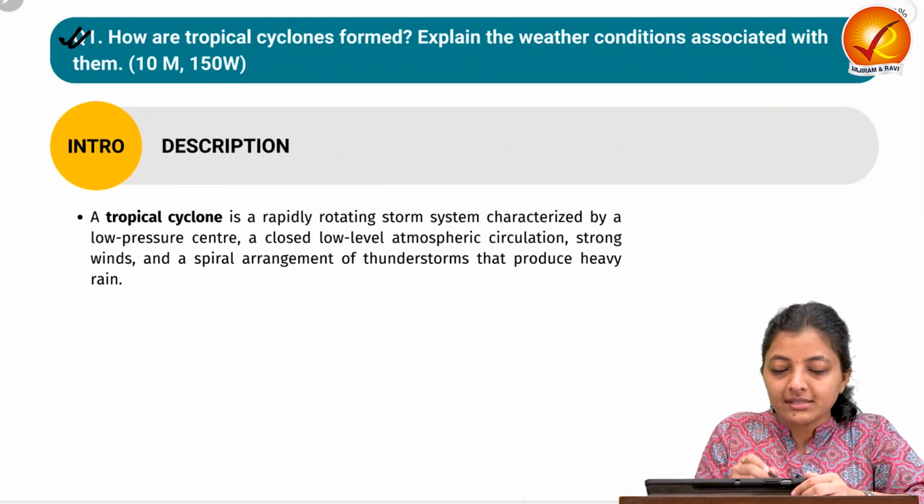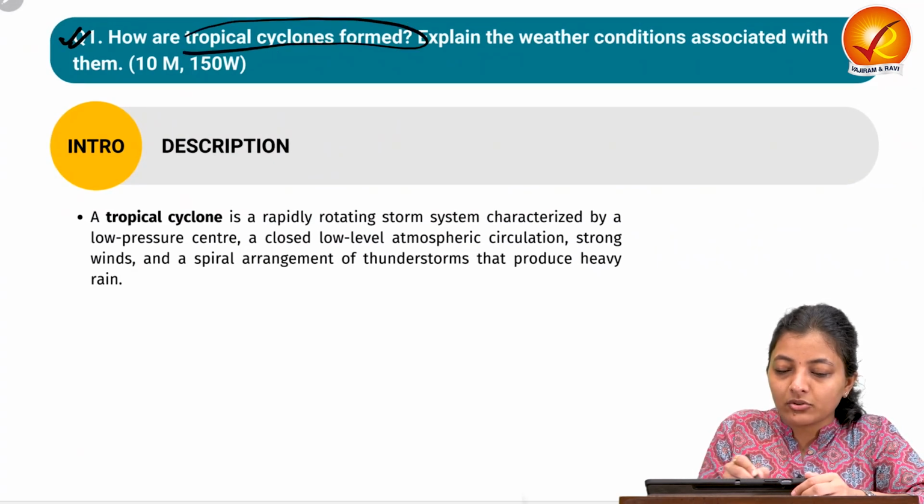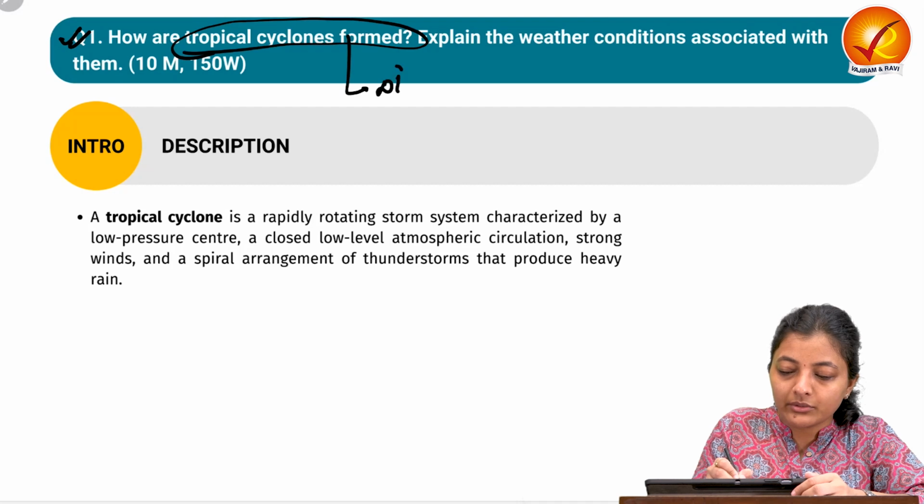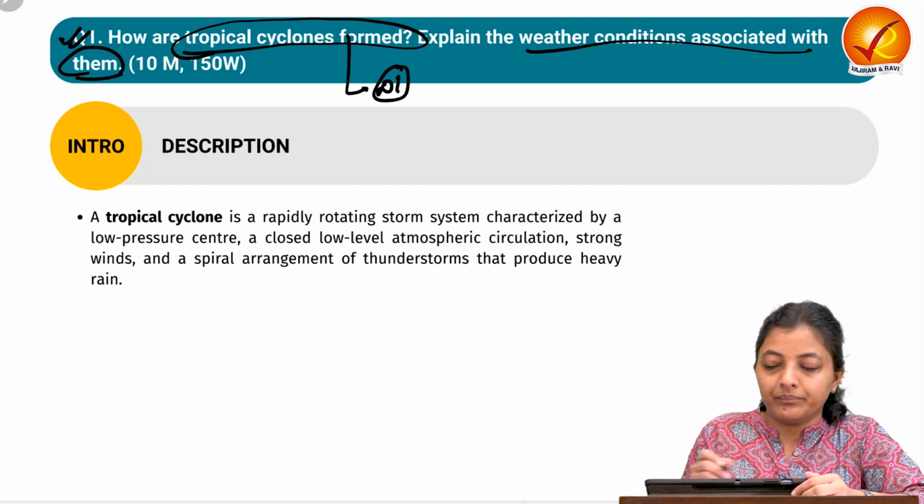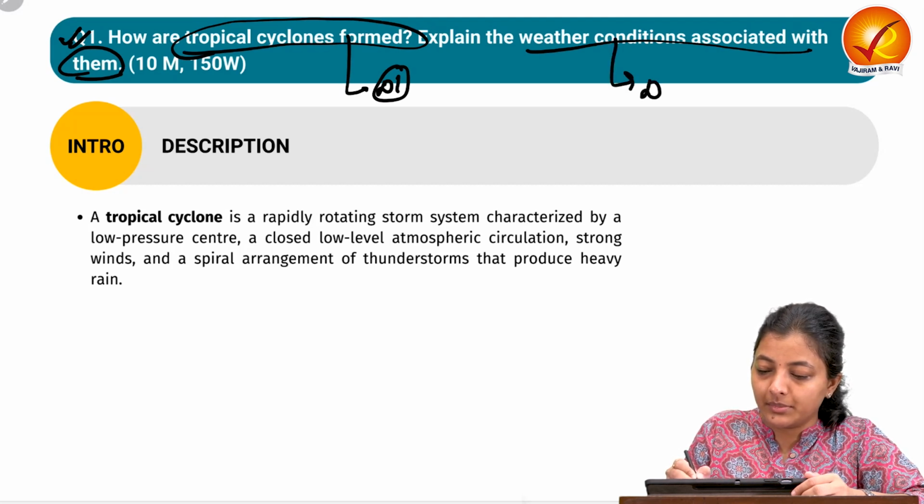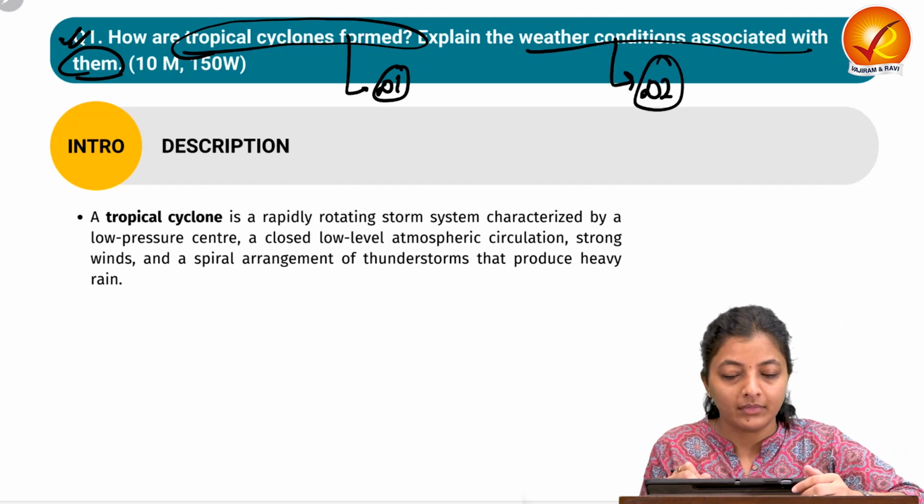So the first question says that how are tropical cyclones formed? So this is the demand 1 of the question. Explain the weather conditions associated with them. So this is the second question, demand 2.